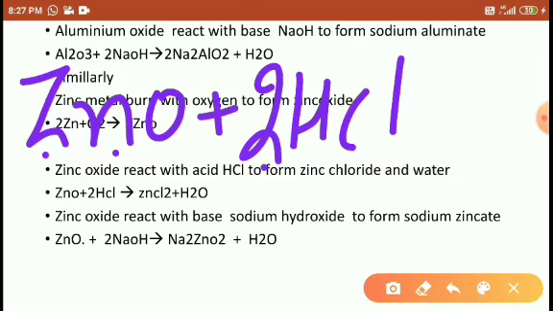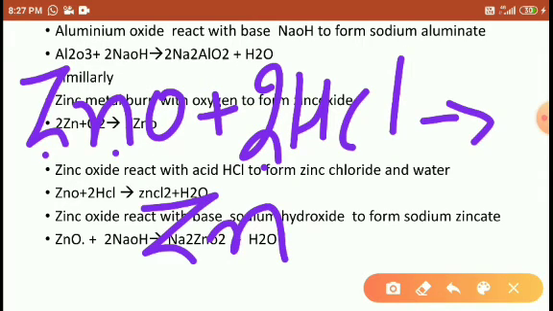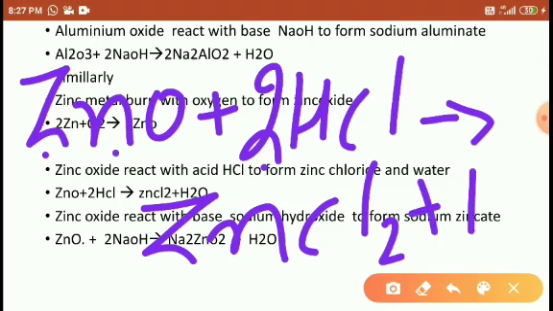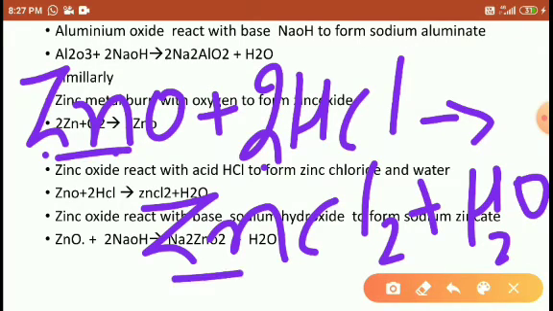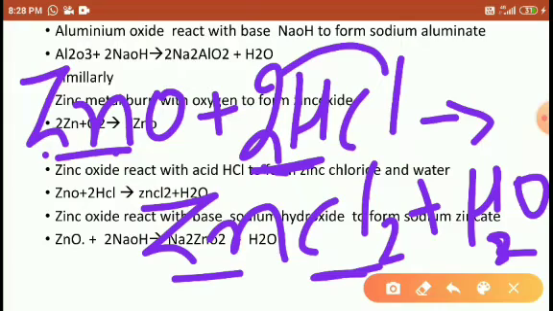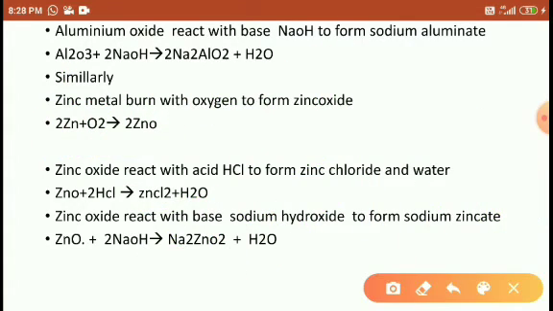Because zinc valency is 2 here. So it reacts with 2 chlorines to form ZnCl2 plus H2O. Look at here, 1 Zn, 1 Zn. How many chlorines? 2. Here also 2. How many hydrogens? 2. 2 hydrogens here. Oxygen 1, oxygen 1. Right, students? So this reaction is completely balanced here.